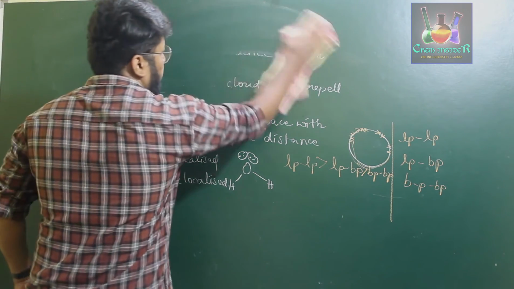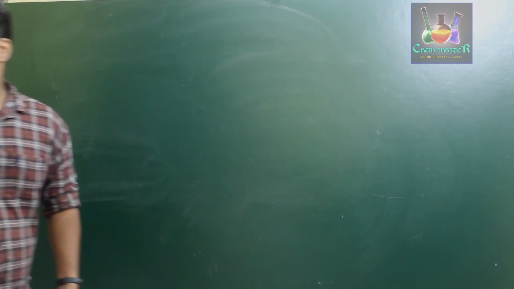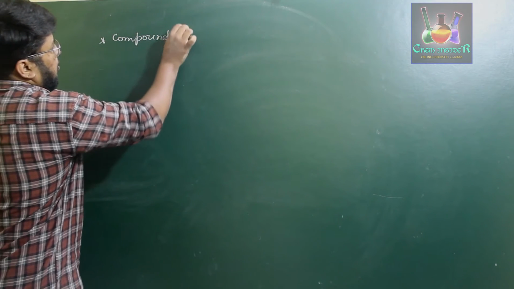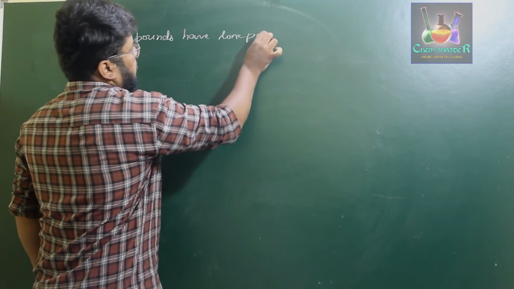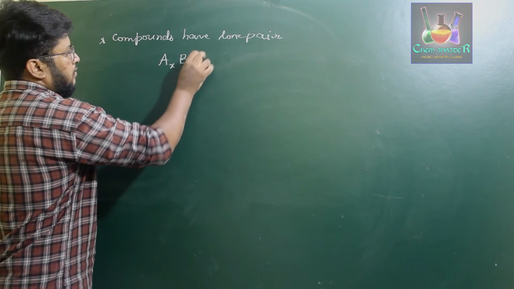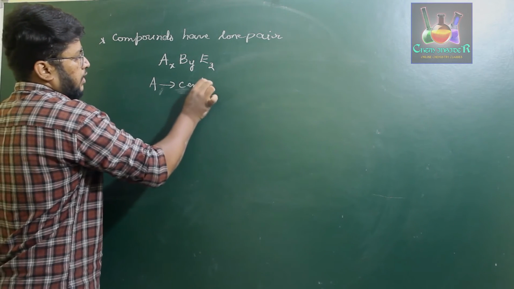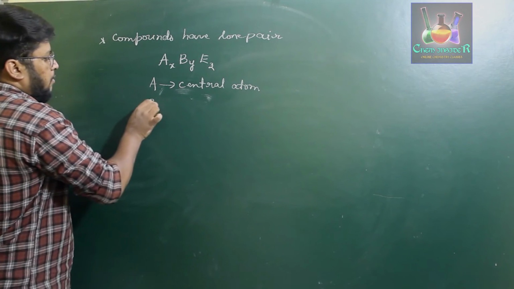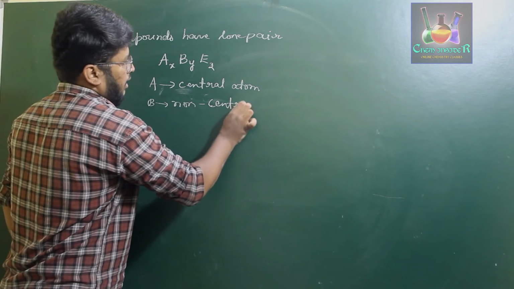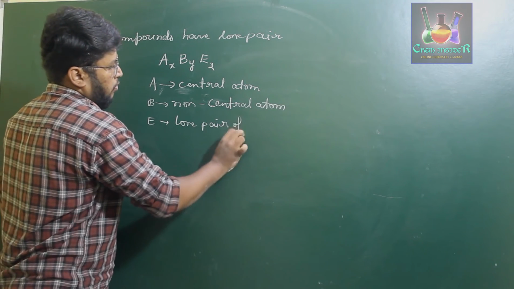Now, if compounds have lone pair of electrons in their central atom, then they are denoted by the general formula AxByEz, where A is the central atom, B is the non-central atom, and E is the lone pair of electrons.